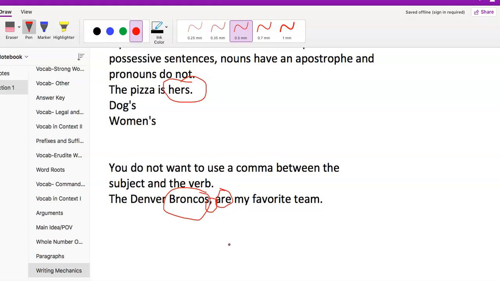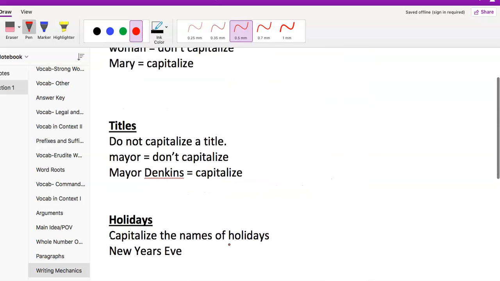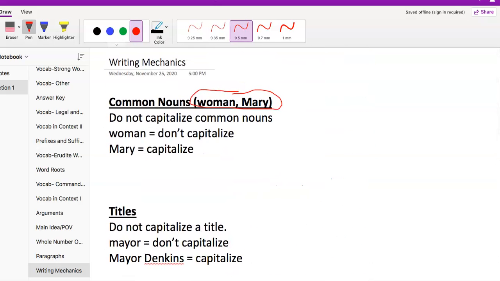And then finally, we don't have an example here, but never put a comma between two words or phrases joined by the word and. So if you have that and, think no comma. You just write it out. Okay, so that's all the stuff that we need to be familiar with for writing mechanics.